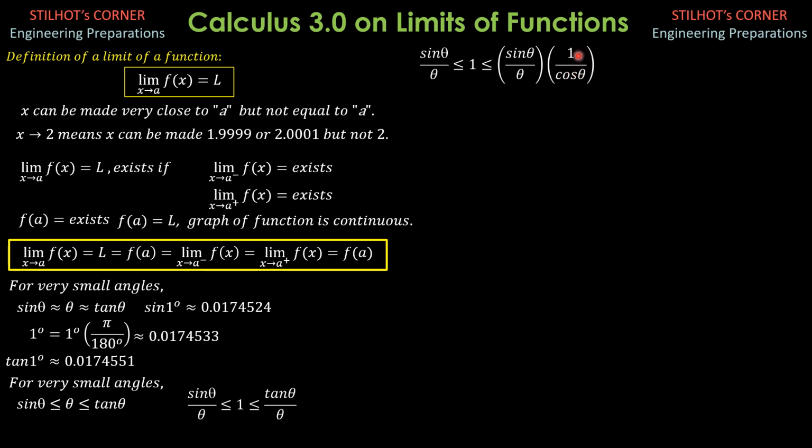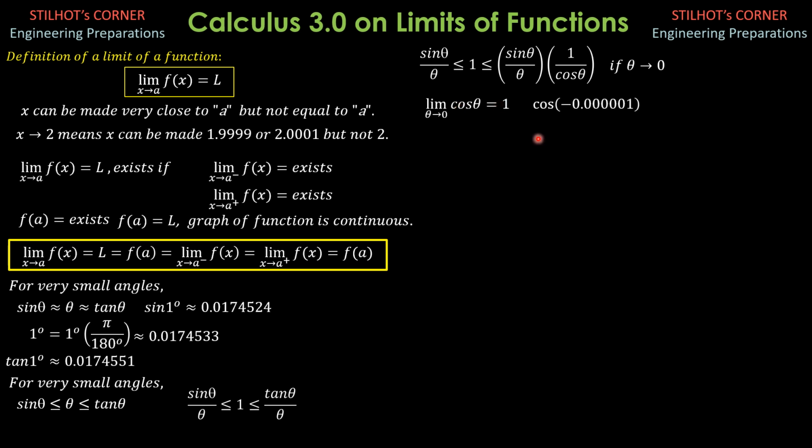So therefore, 1 over cosine theta as theta approaches 0, where cosine is almost equal to 1 but slightly less than 1, then the whole value of this would be slightly greater than 1. So that this is true. Then we have, as theta approaches 0, the limit of cosine theta is equal to 1. That's very close to 1. You try cosine of 1 or cosine of 0.1, that would be about 1.